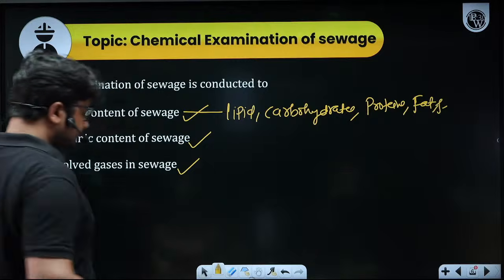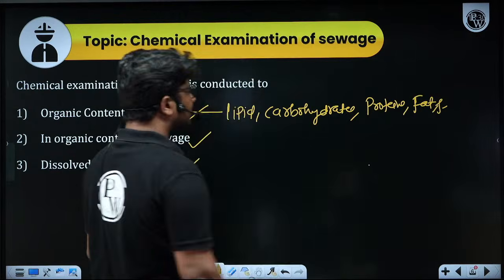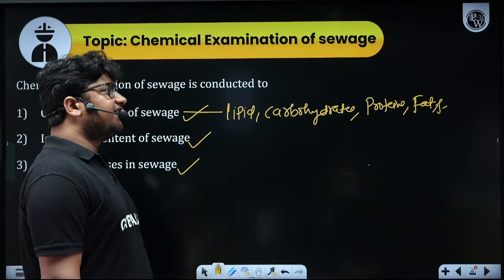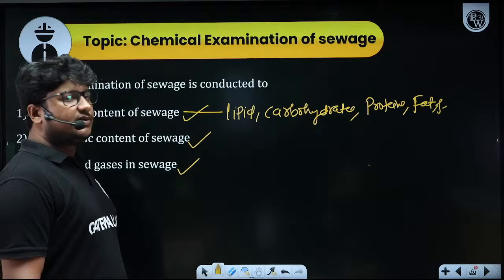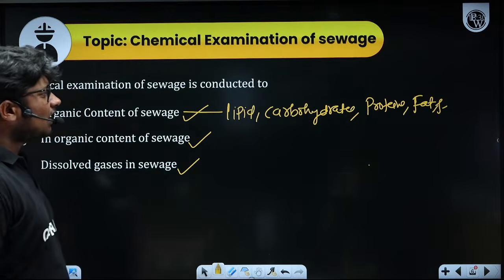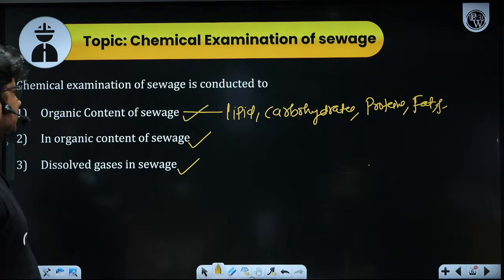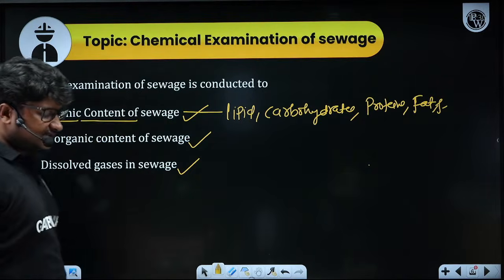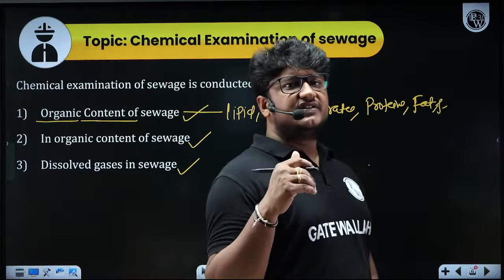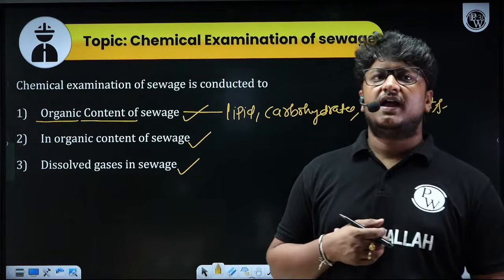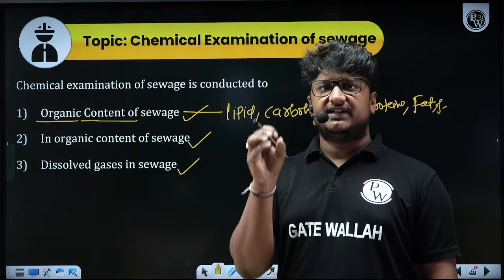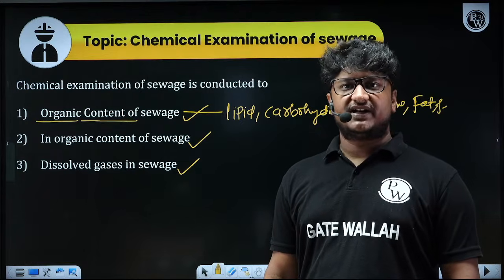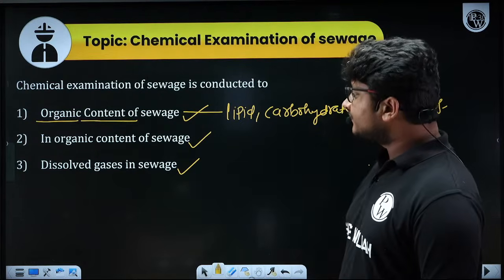Okay, so what I was saying, if you individually find out the composition of lipids, carbohydrates, protein, fats, and other things, it is going to be very problematic for us. For that reason, we said, okay, this organic content of the sewage is going to degrade in the wastewater, and in the degradation process it needs some oxygen, especially in aerobic degradation.